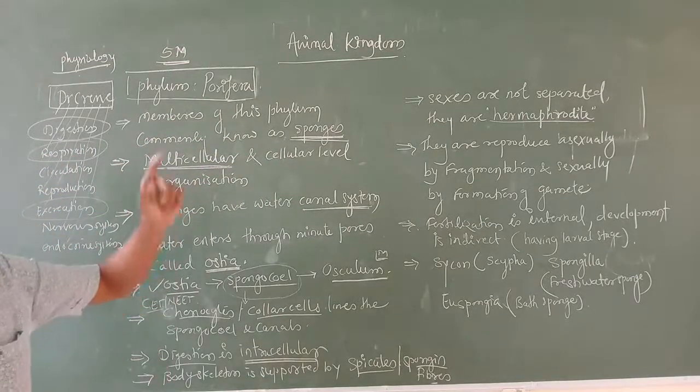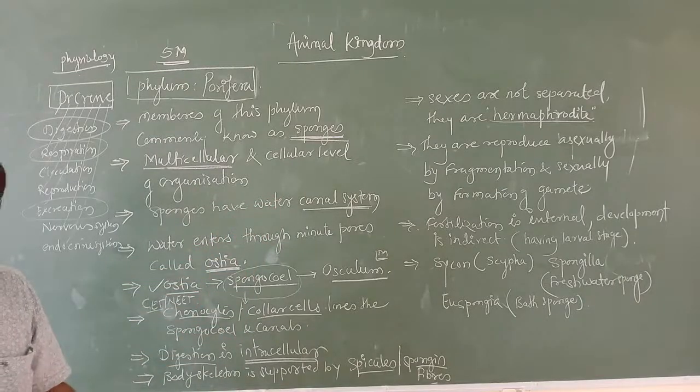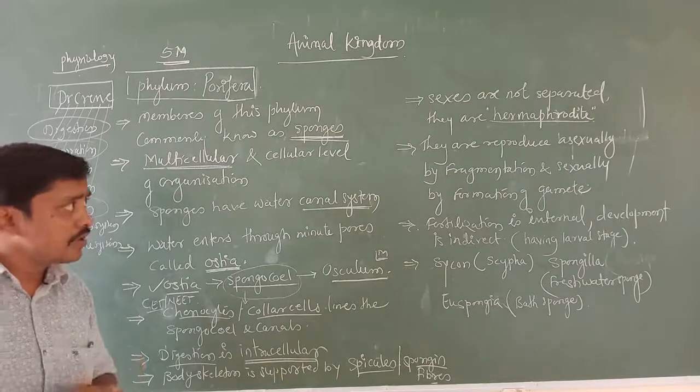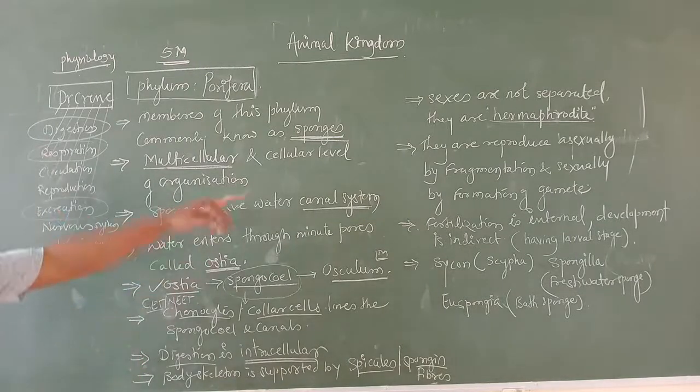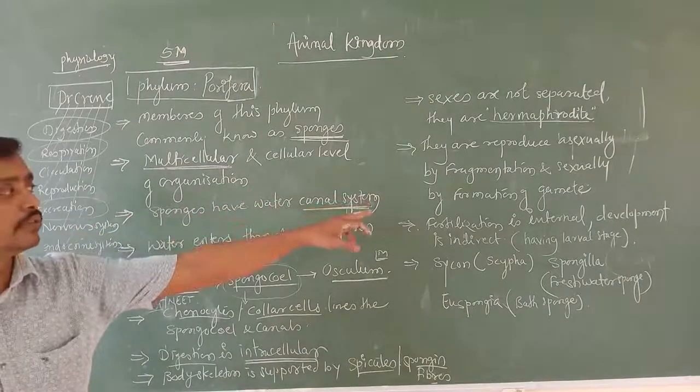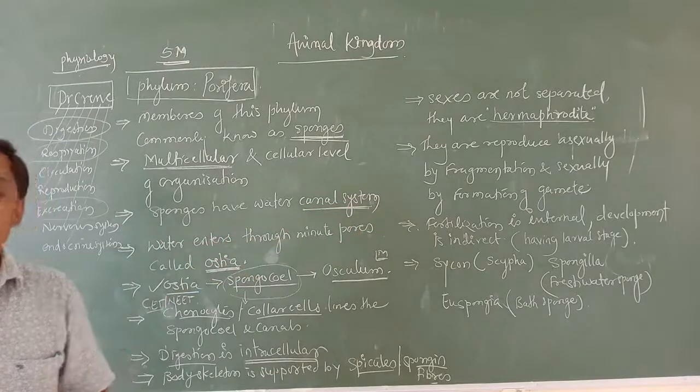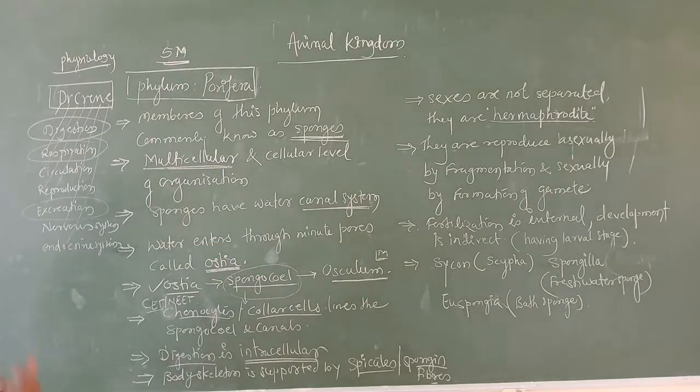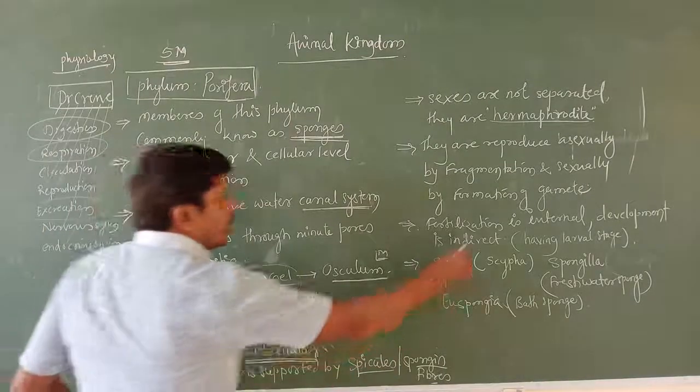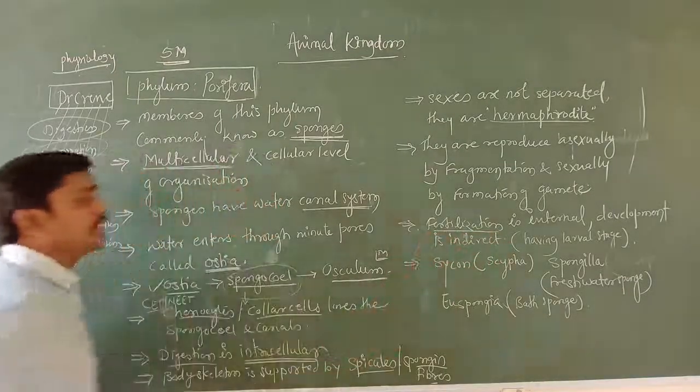Next, reproduction takes place by asexual as well as sexual methods. Asexually they reproduce by fragmentation, and sexually they reproduce by gamete formation, in the sense male and female gamete formation. Now here, fertilization. What is meant by fertilization?